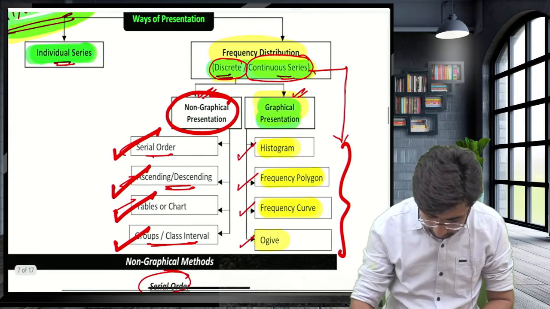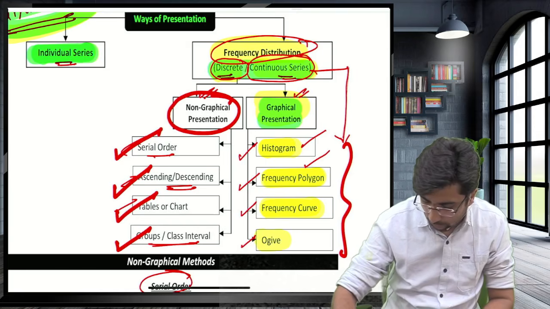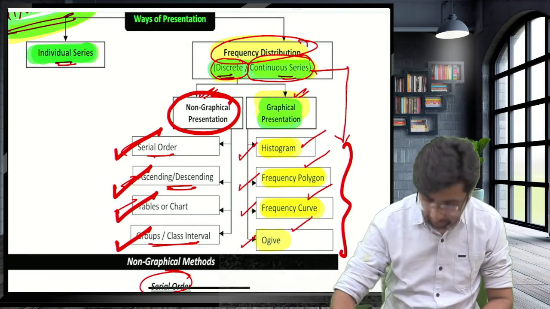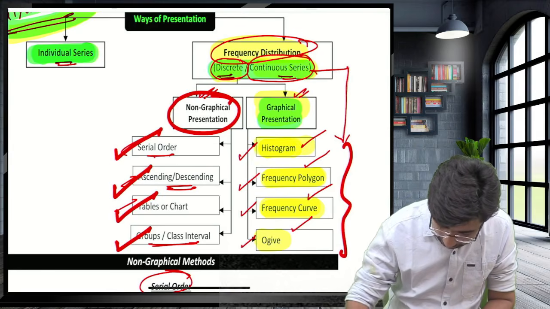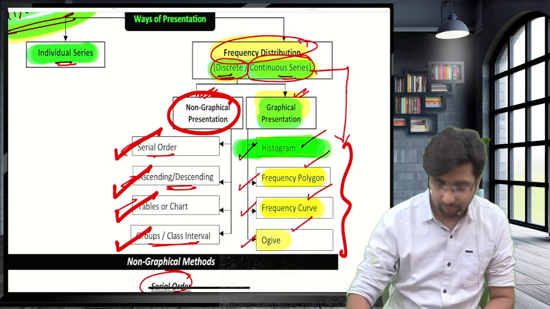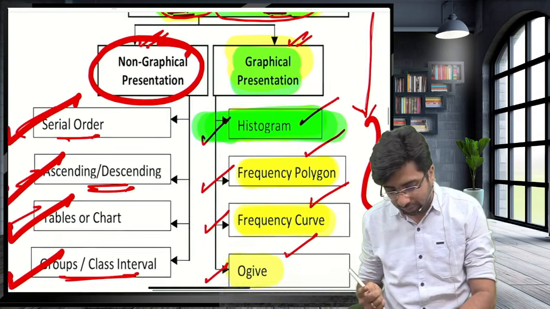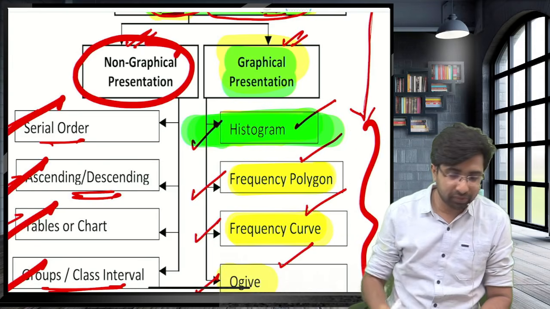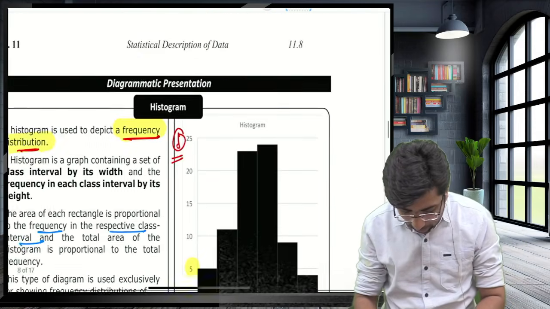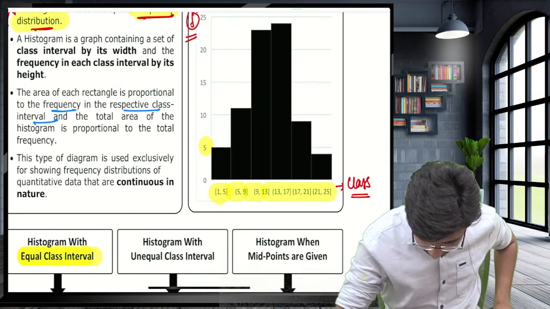In frequency distribution, you are having histogram method, frequency polygon method, frequency curve method, and ogive. Guys, now I am going to teach you the first method, that is the histogram. So guys, can you tell me the histogram is plotted between what? Class interval and frequency. Guys, here are the points you need to keep in mind. Guys, you can see the bars. This I am saying, guys, the bars, the rectangles.